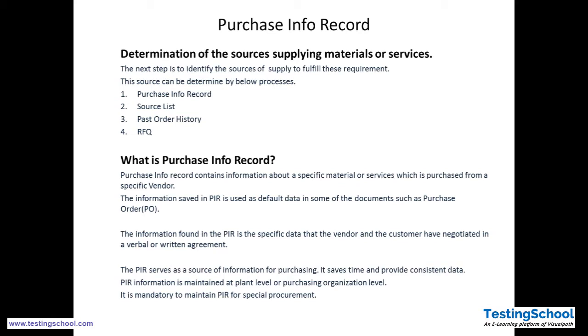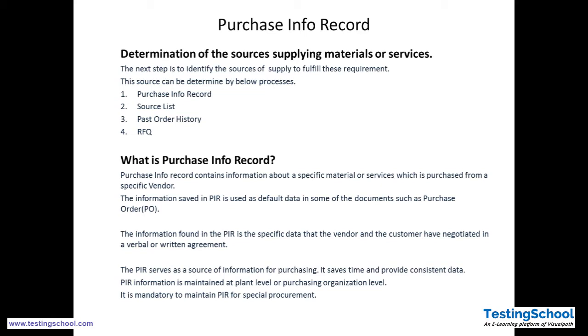and its supplier, are mentioned properly, and there are multiple fields which we will see in the coming slides that are controlling parameters. If the purchase info record is maintained, it acts as default data for the purchase order. So when you are creating a purchase order, if the vendor and material combination is the same, and the material is ordered, the vendor will pop up as a default option.